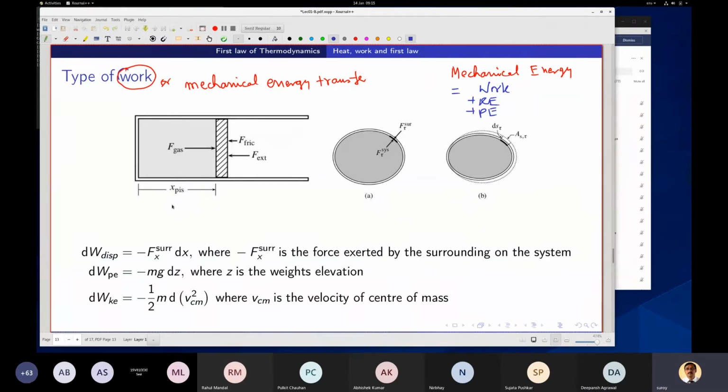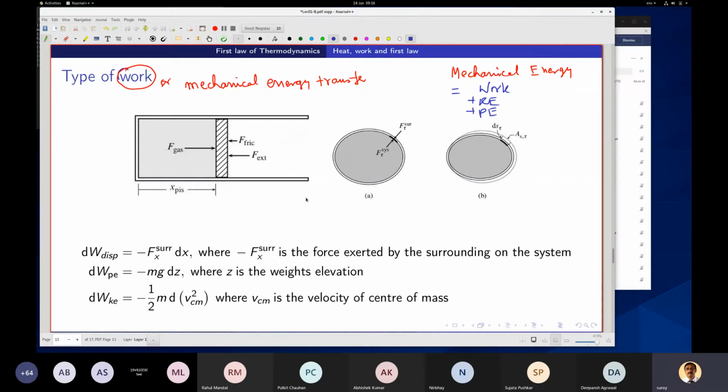Now similarly, you can have transfer of kinetic energy. Let us talk about potential energy. If this whole body is lifted up, elevated, then mg is the force. Against that force mg you are elevating it, so that is also some sort of a work transfer. And it is called negative because we say that work transfer is positive when it is going out into the surrounding.